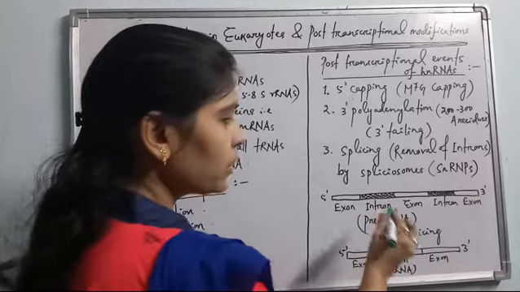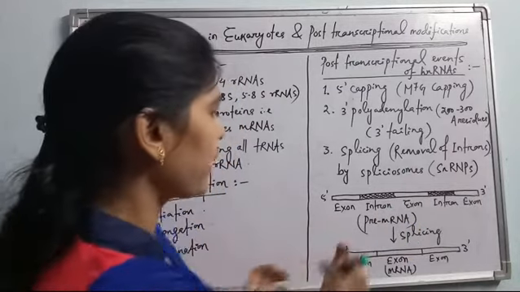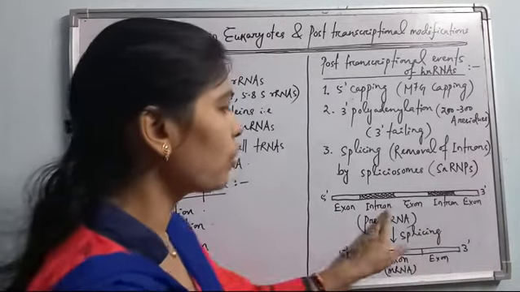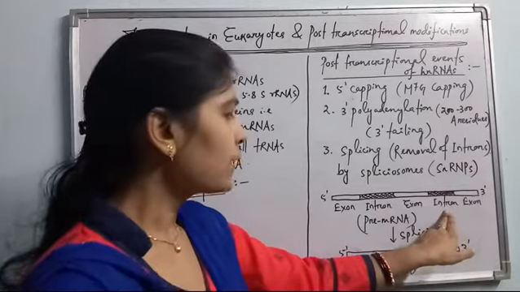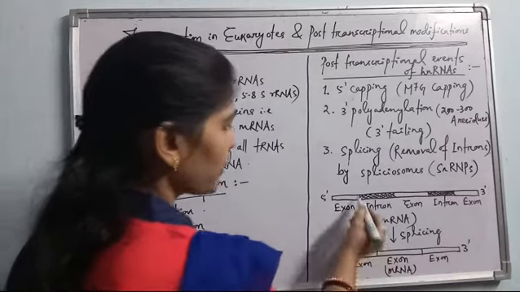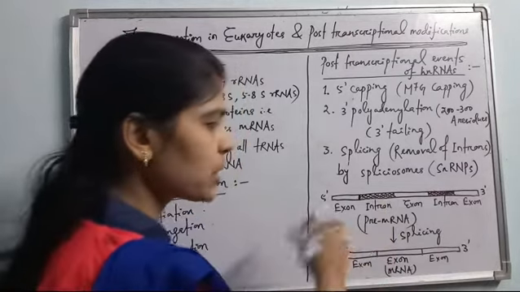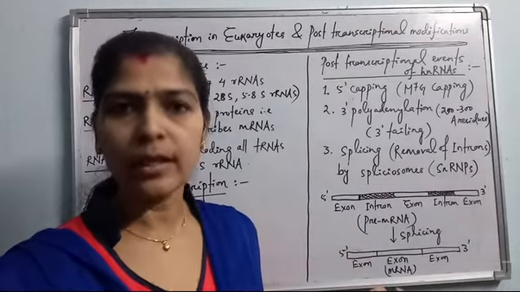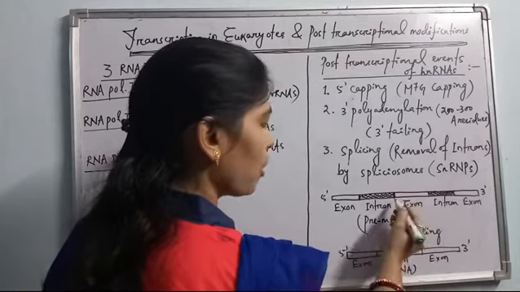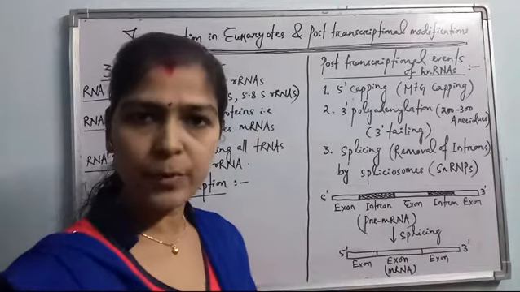See, after synthesis, this is the primitive mRNA. It is 5' capped and the 3' tail is also attached. Then the introns have to be removed. This is the third process, splicing. What happens? The last nucleotide of the exon and the first nucleotide of the intron are linked by a 3' 5' phosphodiester linkage, and the last nucleotide of the intron and the first nucleotide of the next exon are also linked by a 3' 5' phosphodiester linkage.